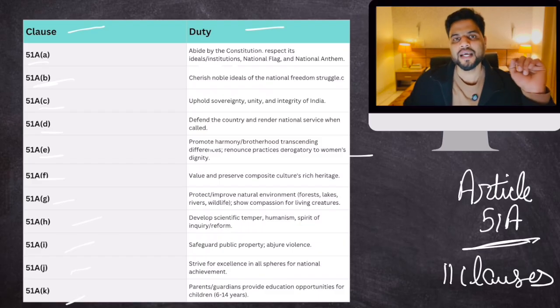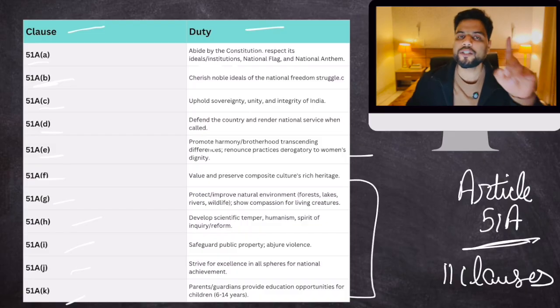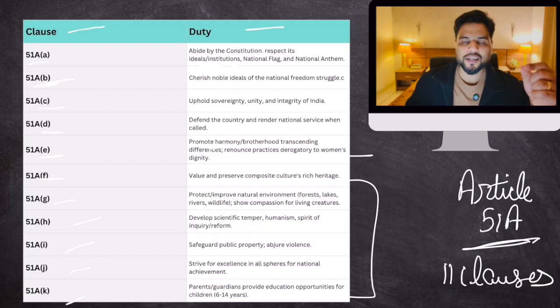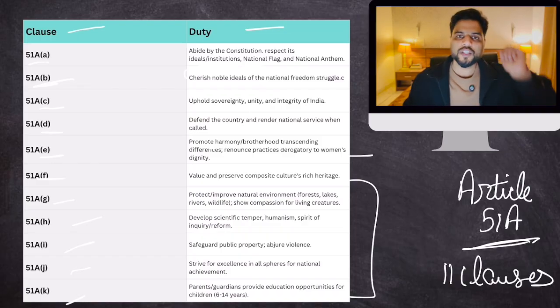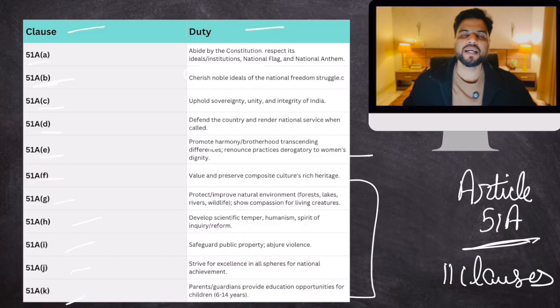Now, I said G, H, I, J, K. Basically, I'm skipping these fundamental duties, but you can't skip them, because in previous prelims papers, questions have been asked whether something is a fundamental duty, or part of the Preamble, or part of the DPSP, or part of fundamental rights. They wrote "cherish noble ideals of national freedom struggle," and the MCQ was: these lines are written in which part of the Constitution? Preamble, fundamental rights, DPSP, or fundamental duties?